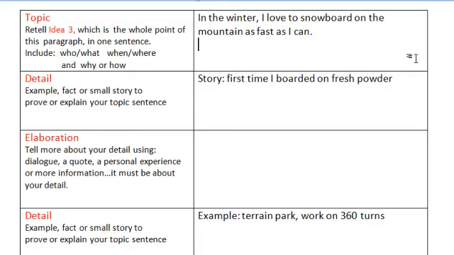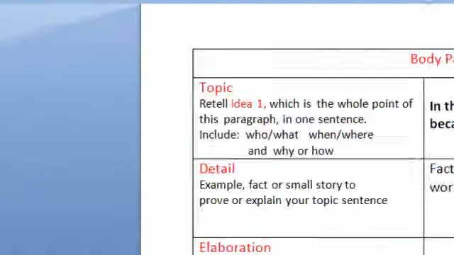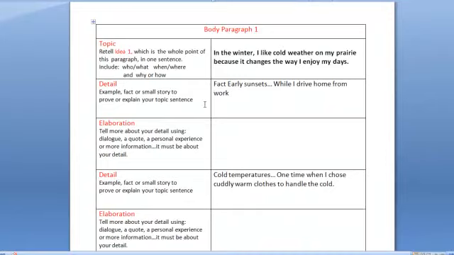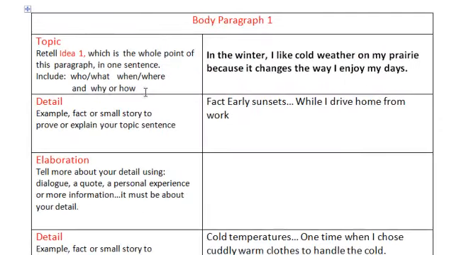Easily done. Okay, so now you should know how to write your topic sentence. If you forget what you're supposed to include, look here. Include who did what, when and where, and either why or how. That's all there is to it. Then go ahead and move your phrases around until you find a sentence structure that you like. Okay, your turn. Let's get started.